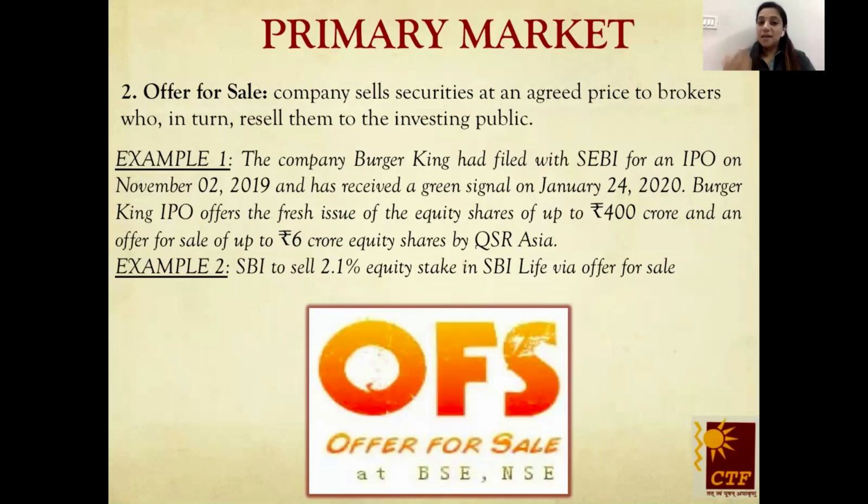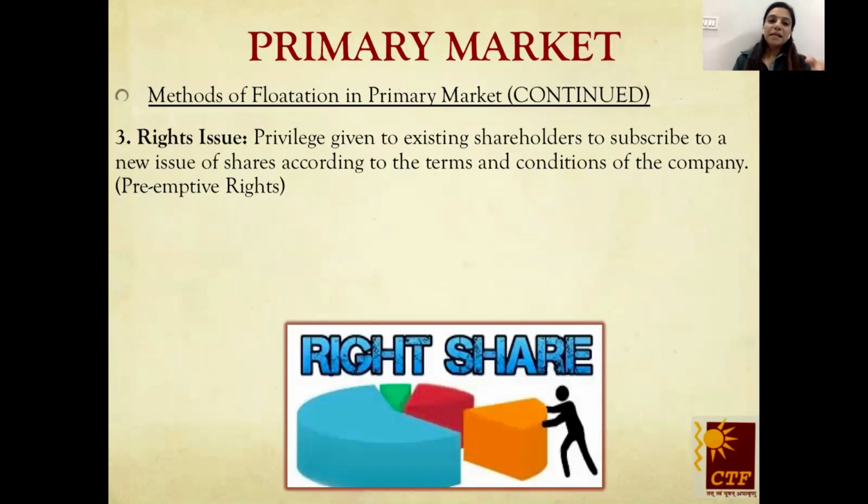Another very latest example: SBI is planning to sell its equity shares in SBI Life via offer for sale. They would be selling it to a broker, and then the broker will in turn sell it to the general public. So this is offer for sale. So we have done 2 methods, offer through prospectus and offer for sale. Let's move on to the rights issue. This is the rights issue, meaning I would be explaining with an example.